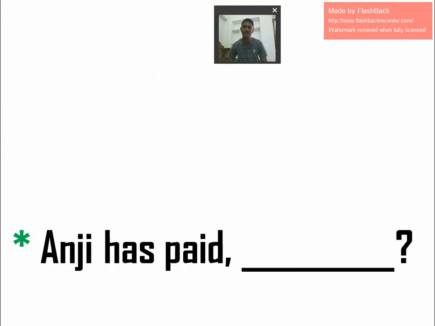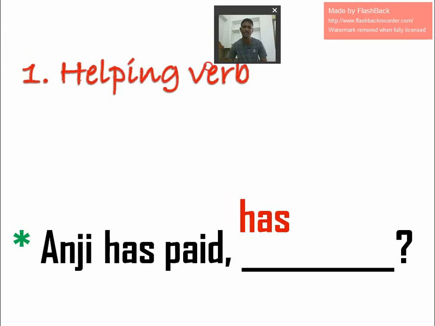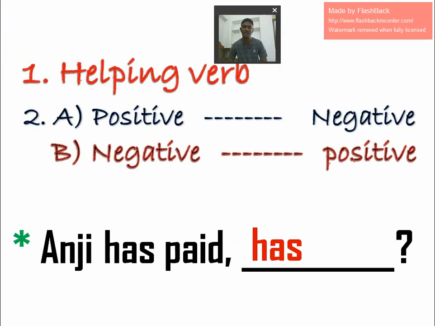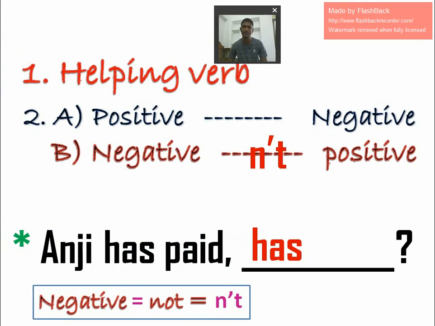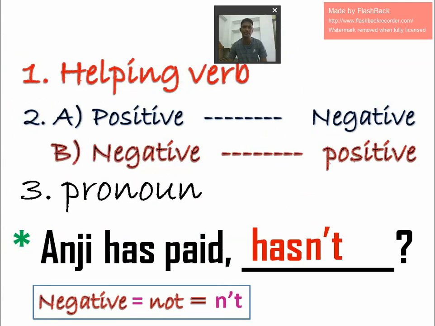Next: Anji has paid. Helping verb: has. It's positive, so positive becomes negative: n apostrophe t. Next, pronoun instead of Anji. Anji is a boy, male, so we can write he. So, "hasn't he?"